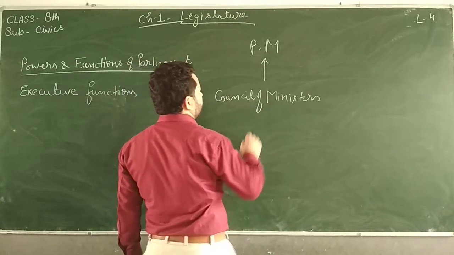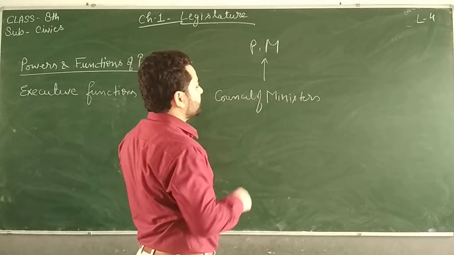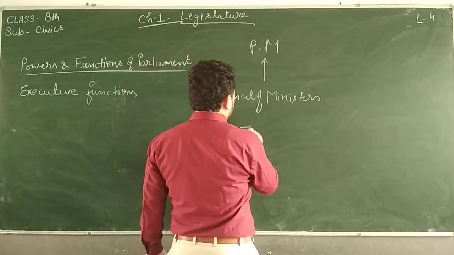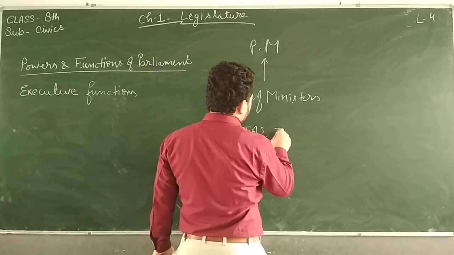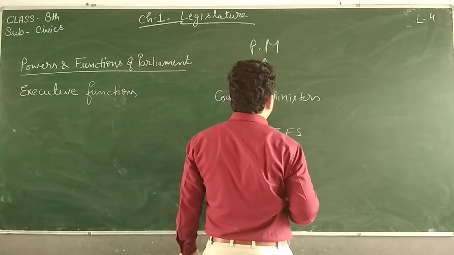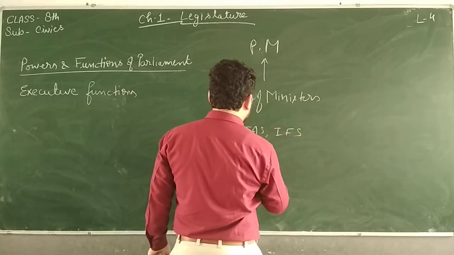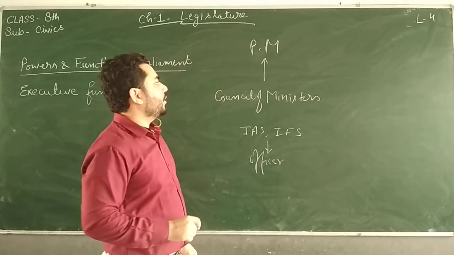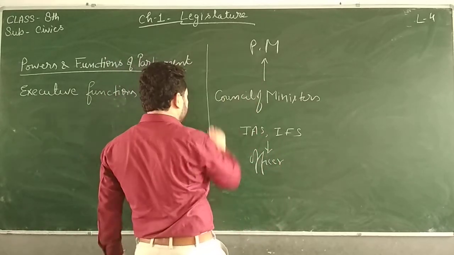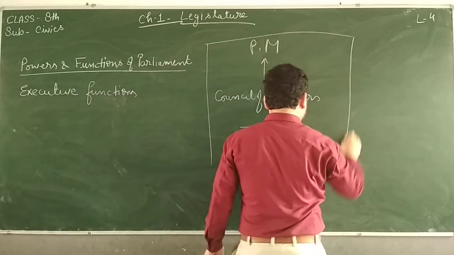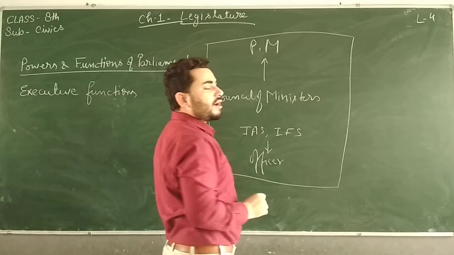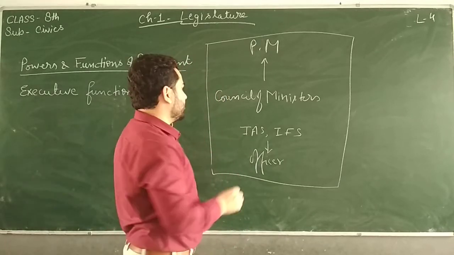So this PM plus council of ministers, and various other IAS officers, IFS officers, or other officers, all together are called the executive. They are responsible for executing laws, right?